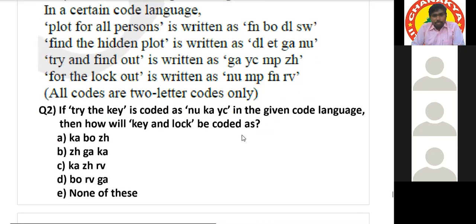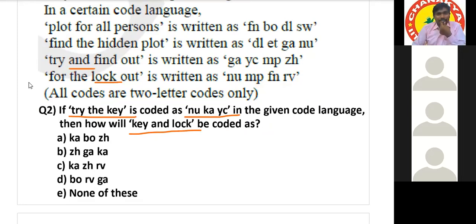Next. Try the key. This is extra information. What is the code for key and lock? Try to find the code for key and lock. And is here. E we don't have, sir. And is the only common, sir. ZH should be there. And should be YC or ZH, because it is the only uncommon.